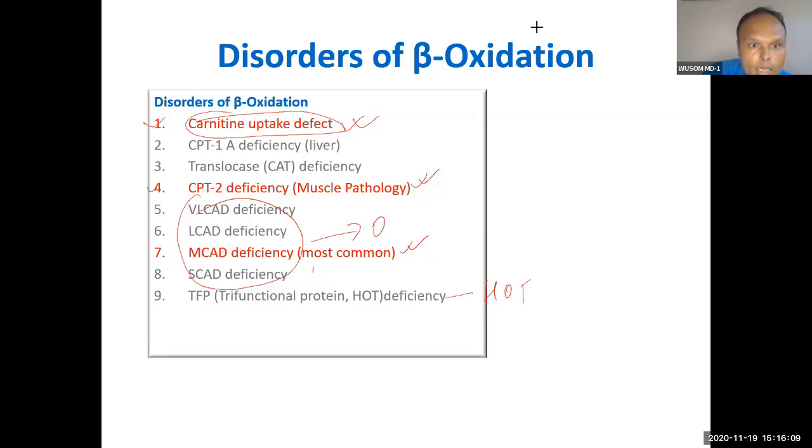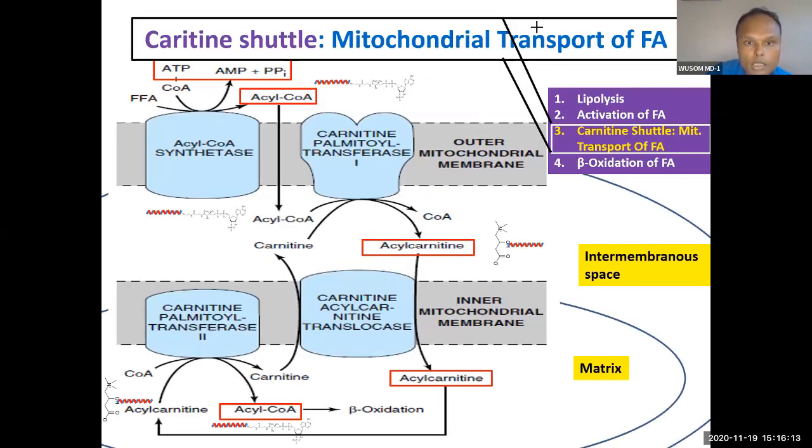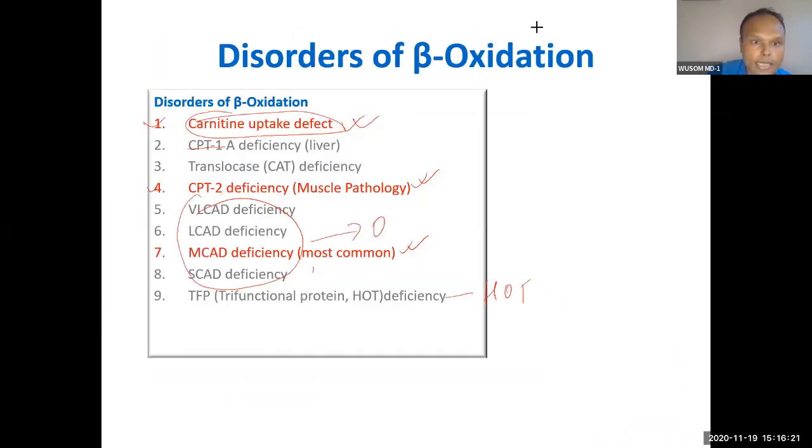Where are CPT1 and CPT2 present? CPT1 is present in the outer mitochondrial membrane, and CPT2 is present in the inner mitochondrial membrane. So these two disorders, and then translocase deficiency can also happen.